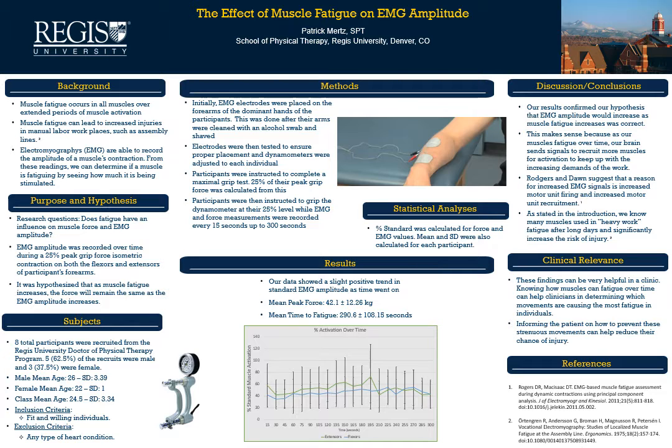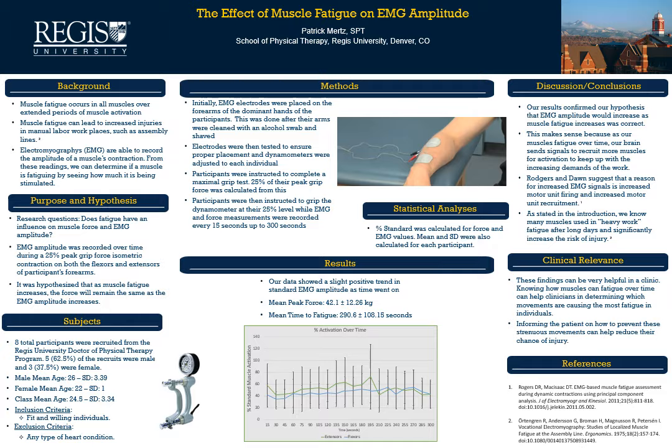Inclusion criteria included fit and willing individuals, so someone that was willing and prepared to get their arms shaven and EMG recorded, and exclusion criteria included any type of heart condition. Initially, EMG electrodes were placed on the forearms of the dominant hands of the participants, but this was done after their arms were cleaned with an alcohol swab and shaven so that we could get accurate results.